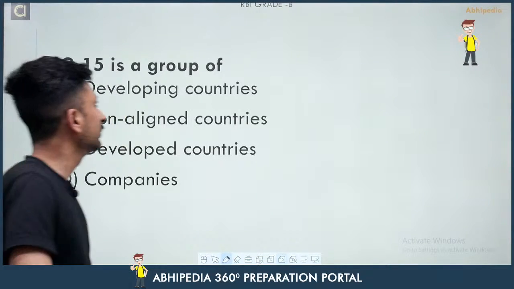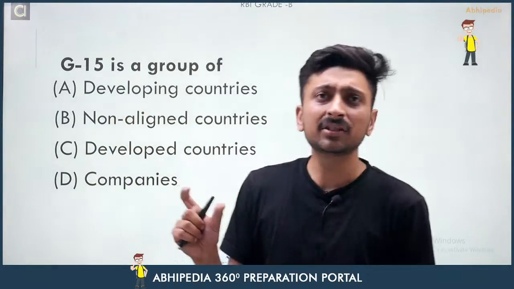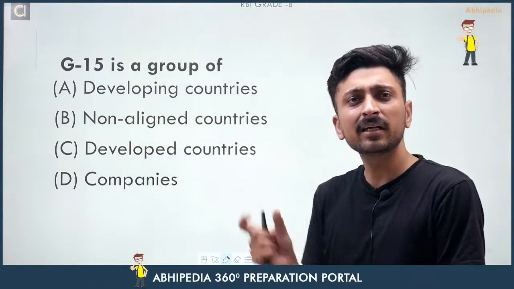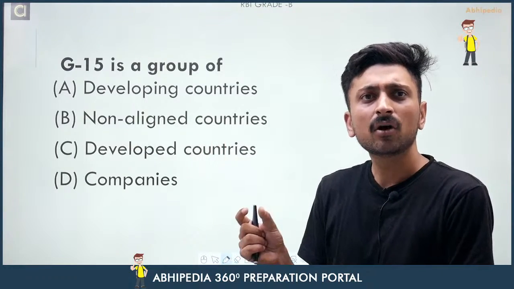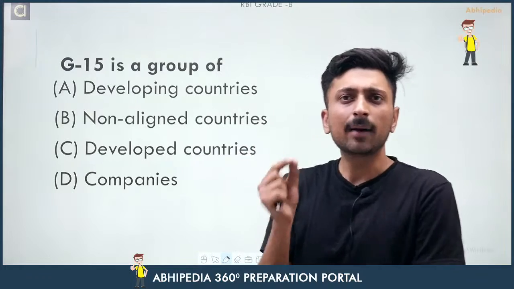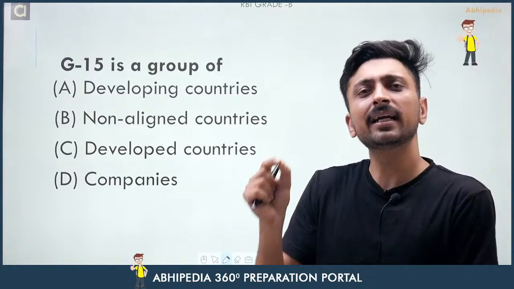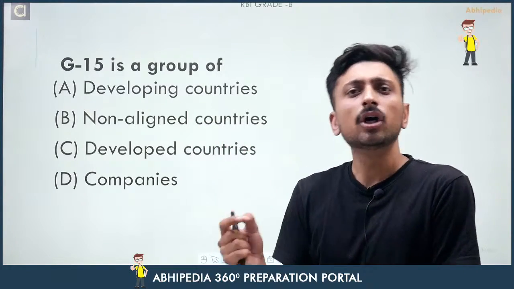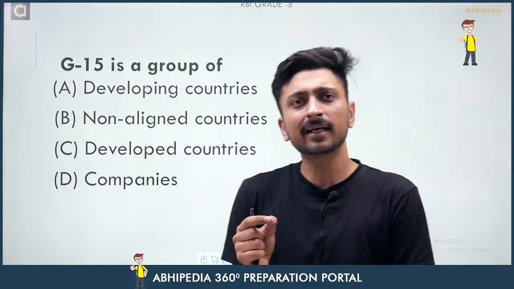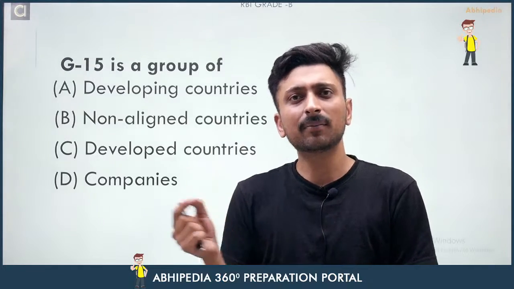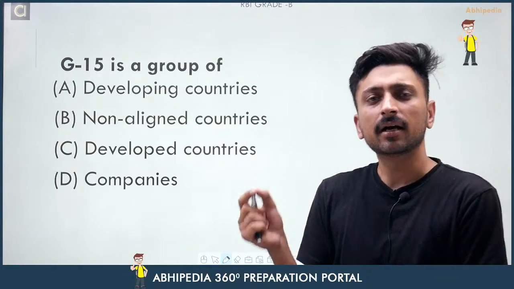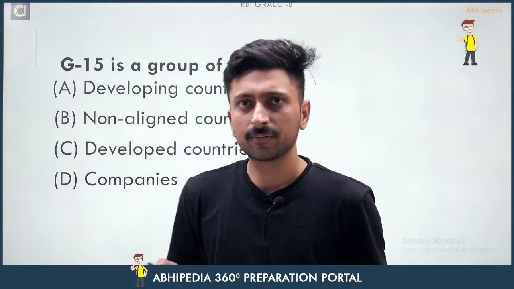And this question is, G15 is a group of developing countries, non-aligned countries, developed countries or companies. So you have to tell me that G15 is a group of which of the following? Option A here is developing countries, option B is non-aligned countries, option C is developed countries, option D is companies.